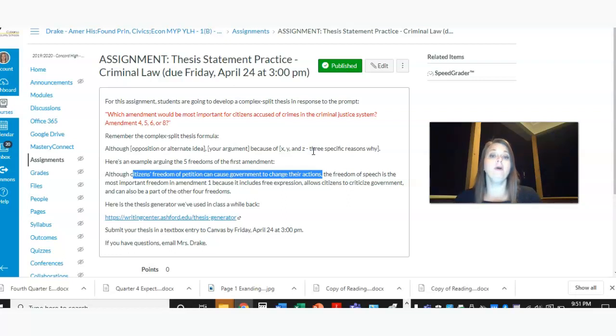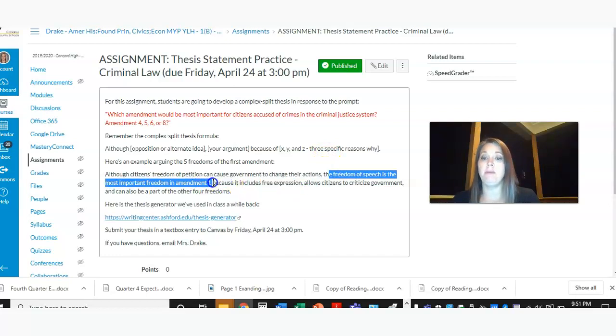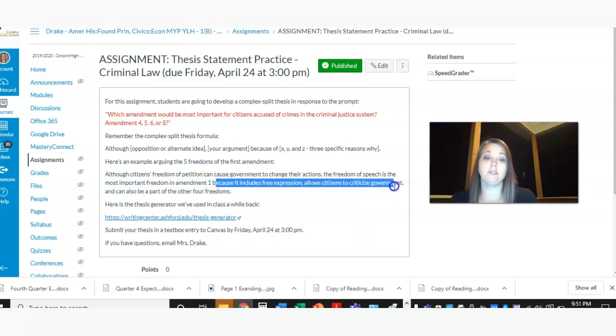So it can be important for the First Amendment, comma, here's my argument: the freedom of speech is the most important freedom in Amendment 1. And that's my argument. Then I'm going to say because, number 1, it includes free expression; number 2, it allows citizens to criticize government; and number 3, it can also be a part of the other 4 freedoms. So from that point I should be able to write an entire essay on my argument about how freedom of speech is the most important of the 5 freedoms in Amendment 1.